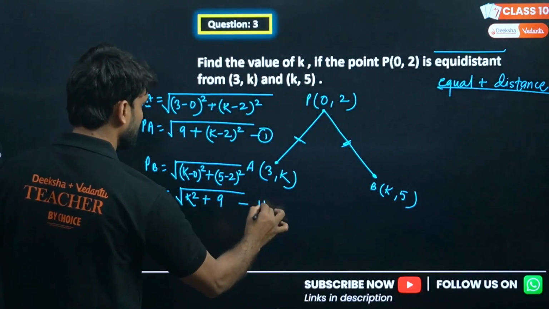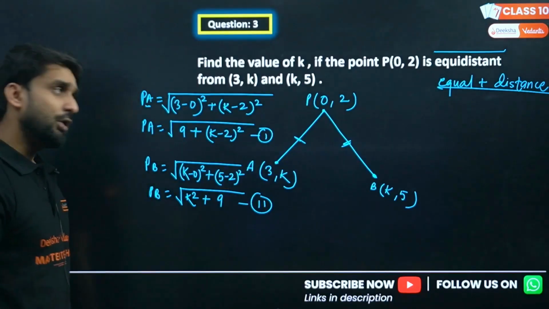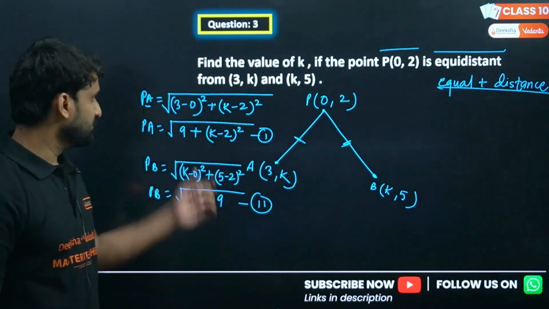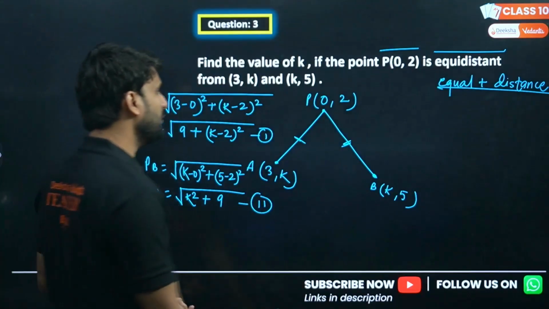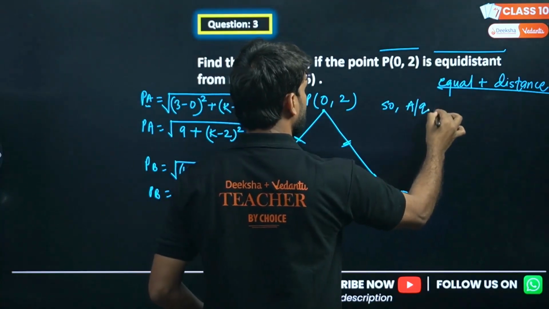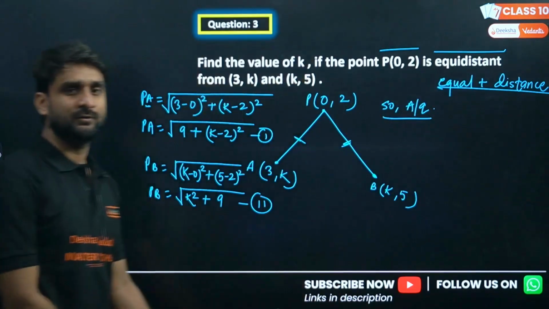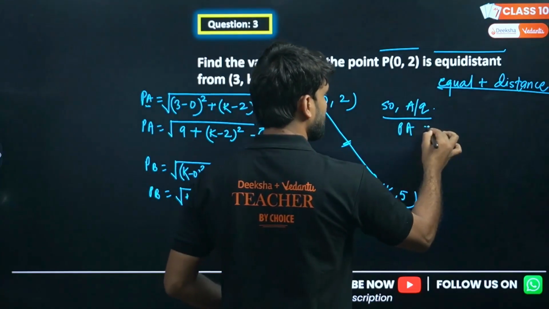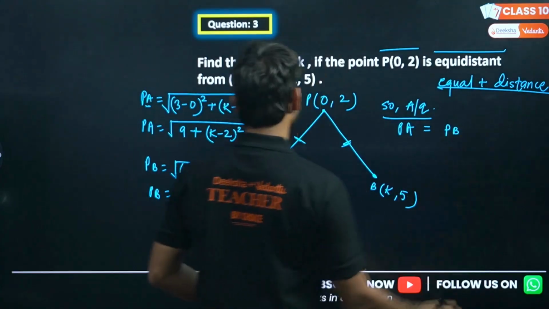Call it equation number 2 here. Now according to question, this point is equidistant. So means PA and PB are equal to each other. So according to question, PA is equals to PB. So what is PA here?